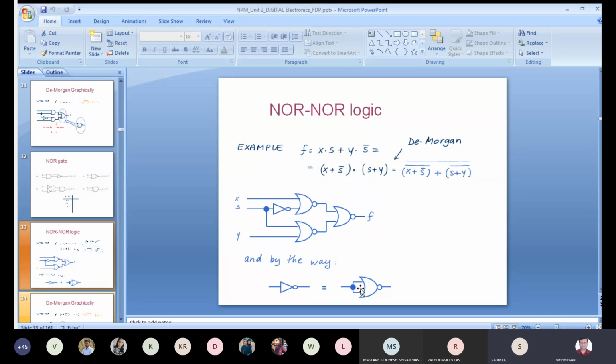Exactly means, suppose I'm taking this equation, okay, X into S plus Y into S bar. This equation I have taken, suppose, and if I want to realize that by using your discrete gate, and the same equation by using universal gates. So after solving that, whether you have differentiated both the realizations, which realization is perfect, whether by using AND OR or NAND. No, sir.